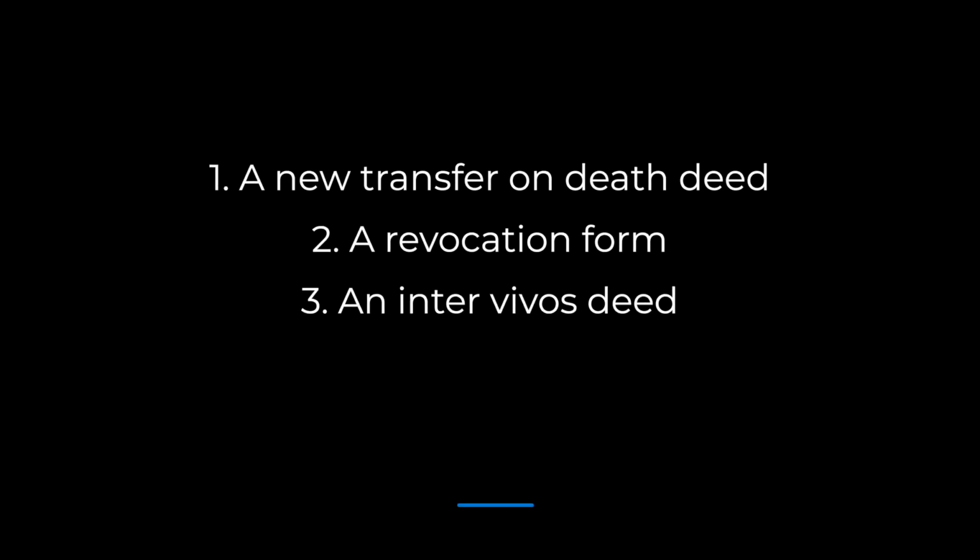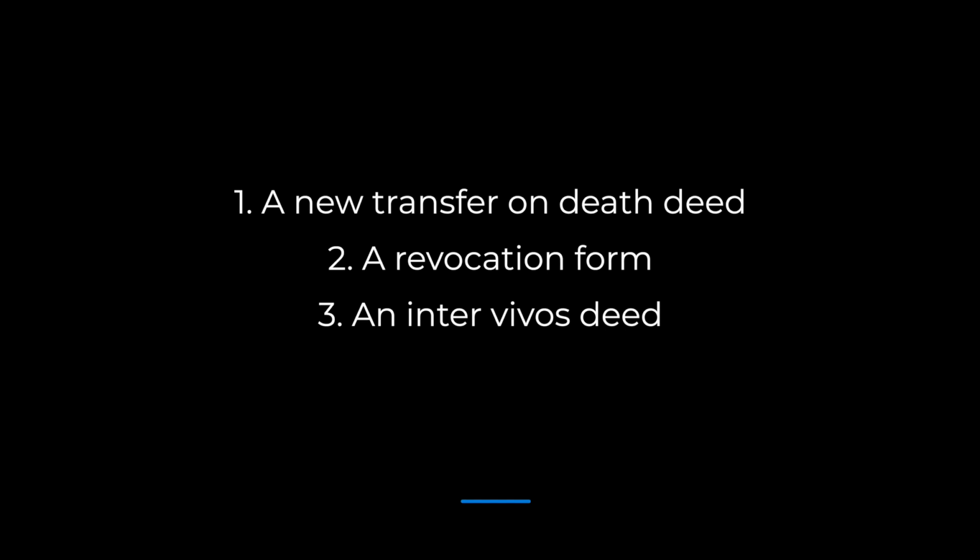Okay, so let's say you record a Maine transfer on death deed, but now you need to revoke the deed. Is that possible? Yes, you can revoke a transfer on death deed at any time before your death. You can do so using one of 3 documents: a new transfer on death deed, a revocation form, or an inter vivos deed. These documents must be notarized and recorded by the Registry of Deeds in the county where the property is located before the transferor's death.